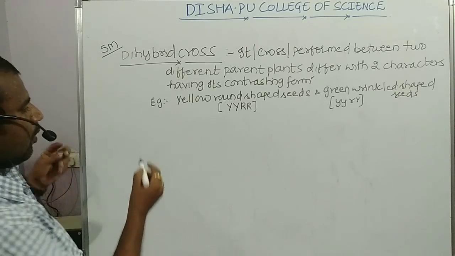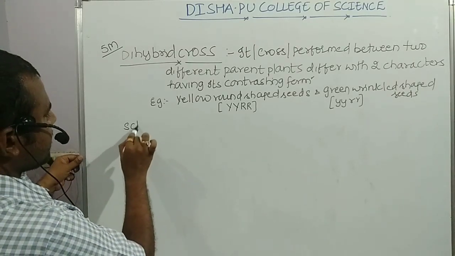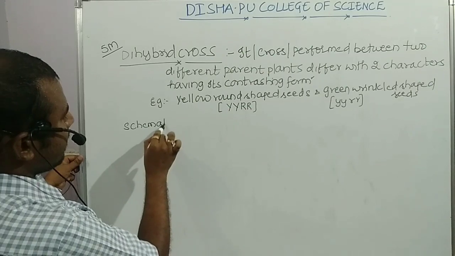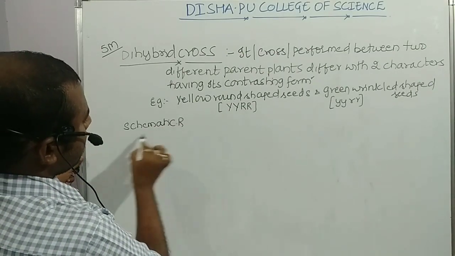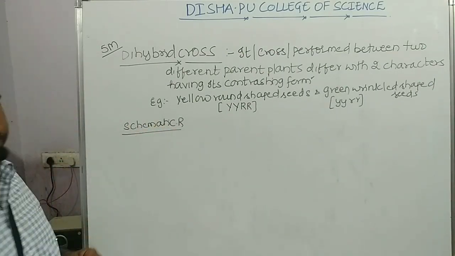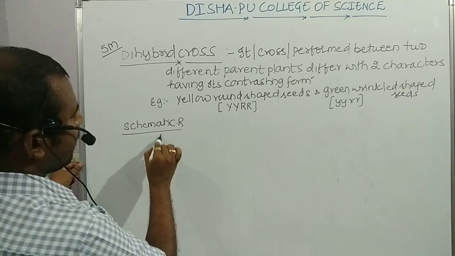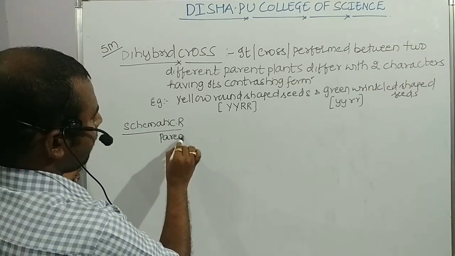Now we have to go for what? Schematic representation. It is very important. First we have to consider the parent phenotype.